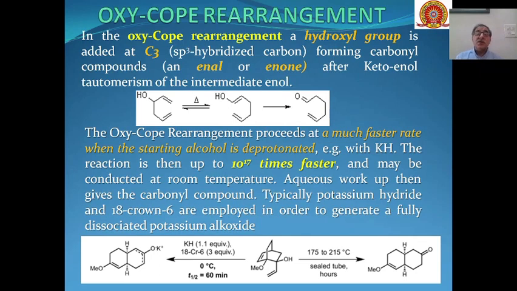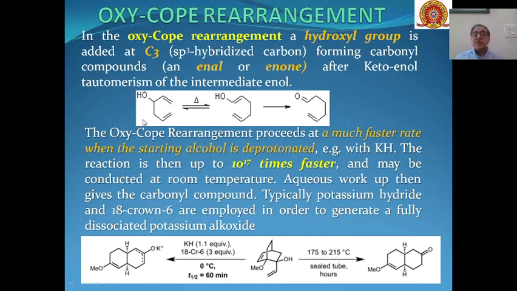The next is the oxy-Cope rearrangement. In oxy-Cope rearrangement, an additional hydroxyl group is present at carbon 3, the sp3 hybridized carbon. So we can say that an alcohol portion is present; an allylic alcohol part is present in such types of substrates.